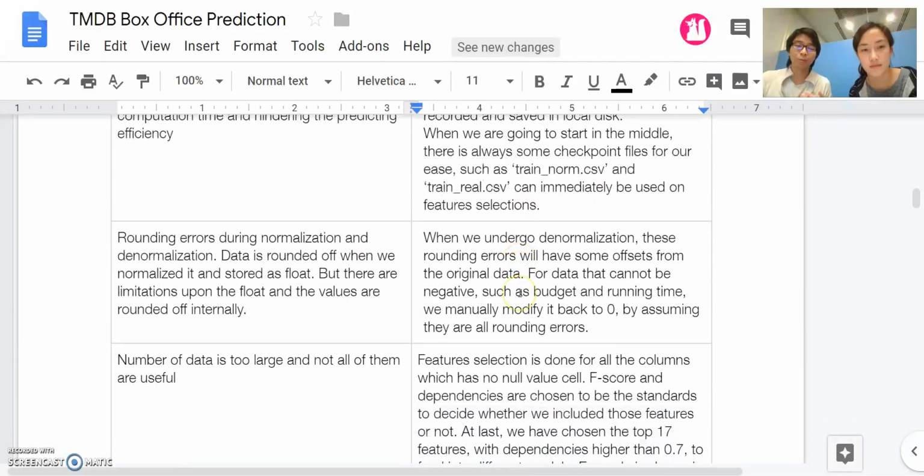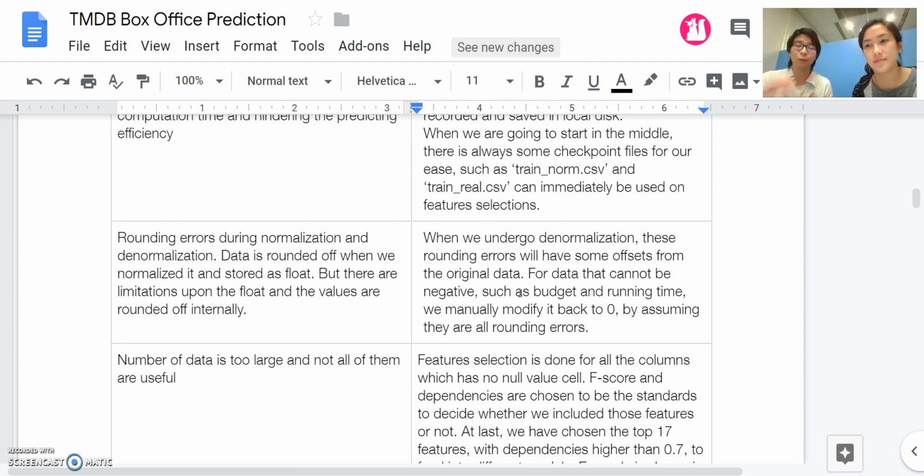On the other side, because we are doing normalizing and denormalizing, there are some rounding errors due to the limitations of the type of the languages itself. So we just assume all the budgets that if it's negative, then we just make it back all to zeros because there shouldn't be any negative budgets.